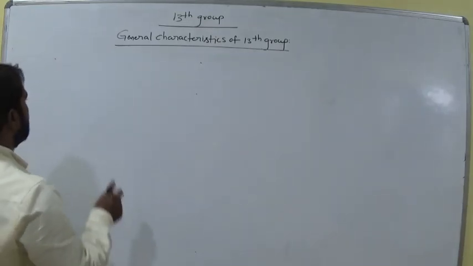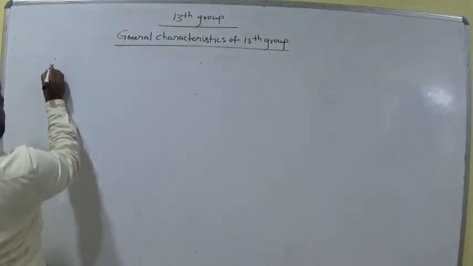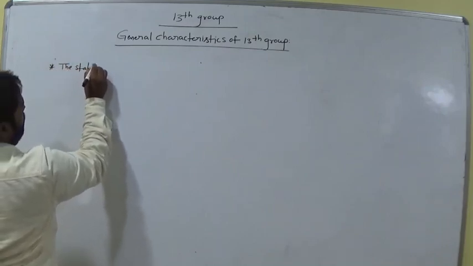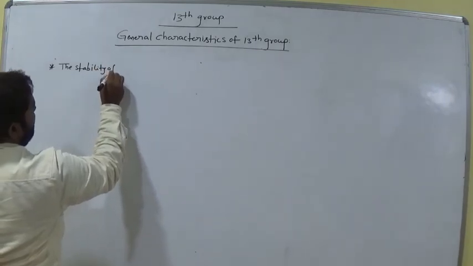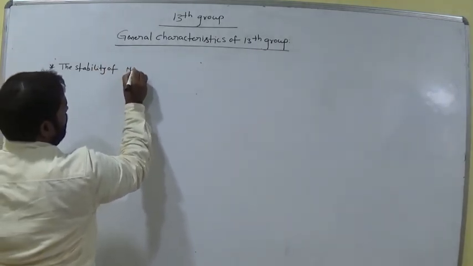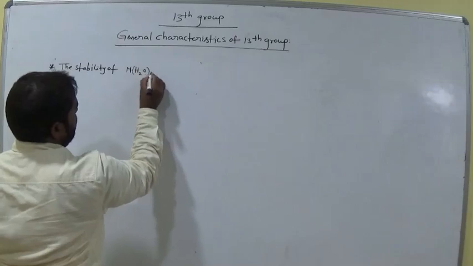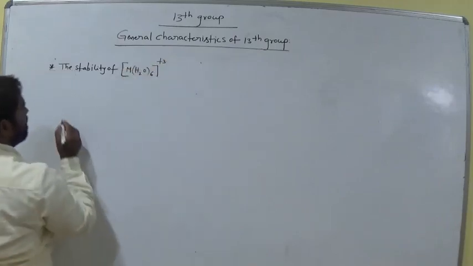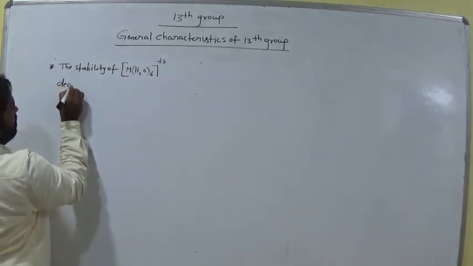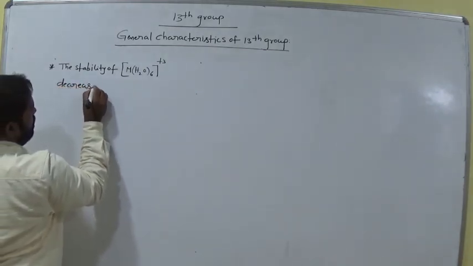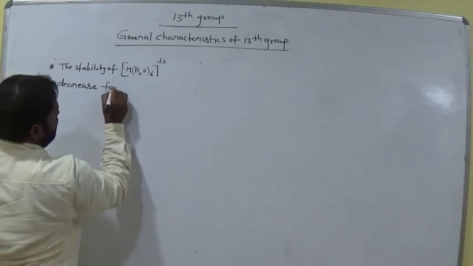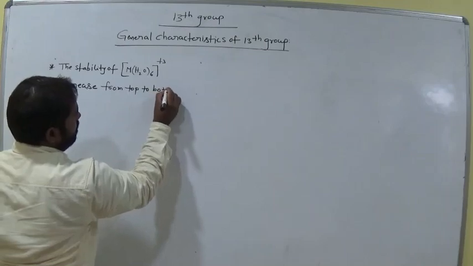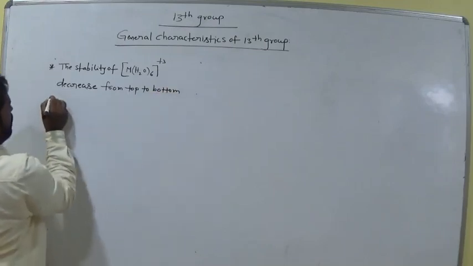Next, the stability of [M(H2O)6]3+ decreases from top to bottom in the group.